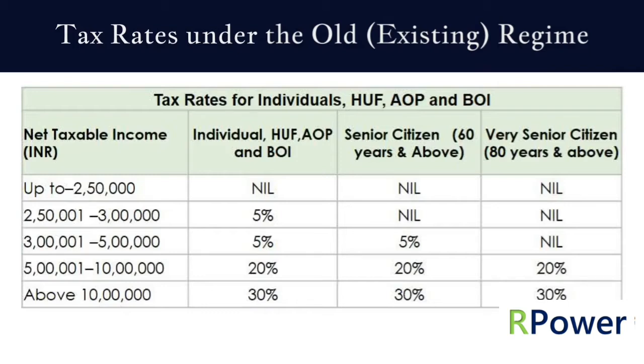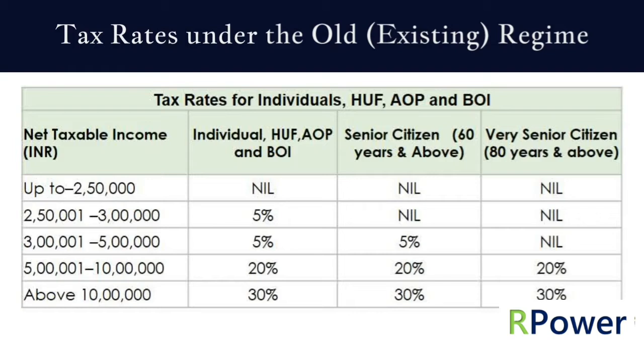In case net taxable income is up to 2,50,000, there is no tax liability. If net taxable income is up to 5 lakhs, applicable tax rate is 5%. If it is up to 10 lakhs, applicable tax rate is 20%. If net taxable income is above 10 lakhs, then the applicable tax rate is 30%.